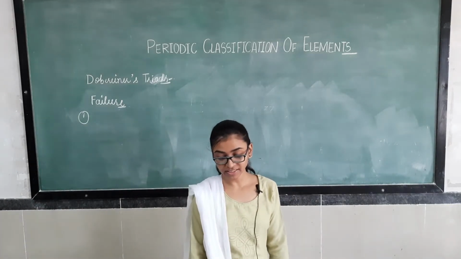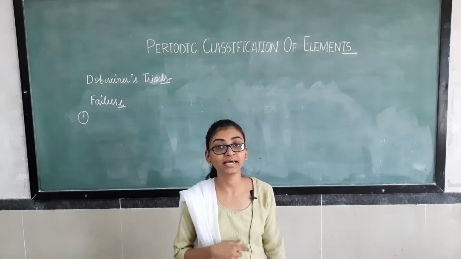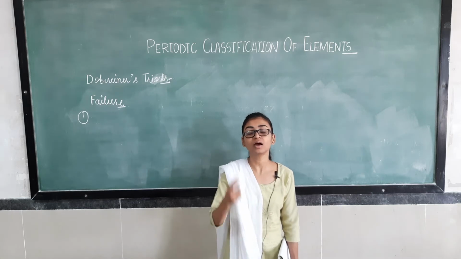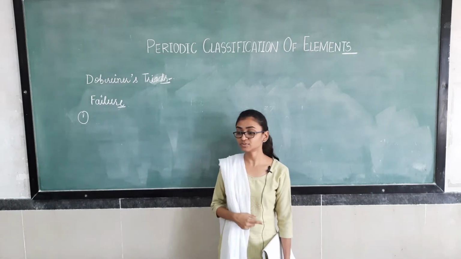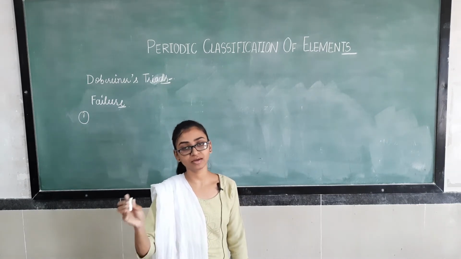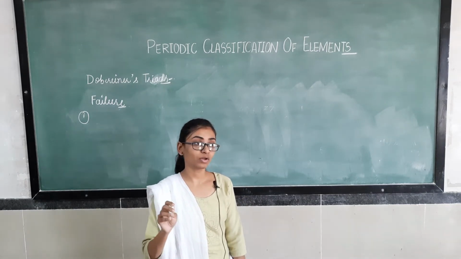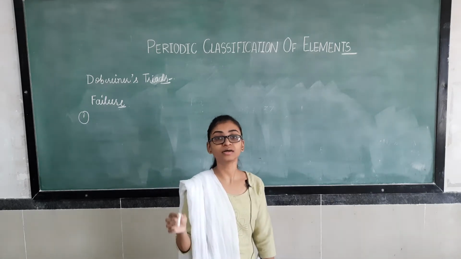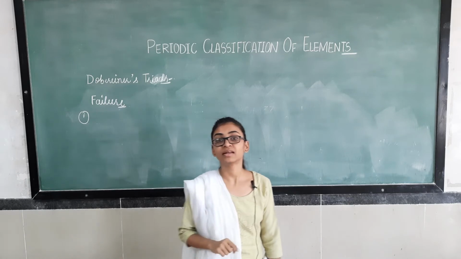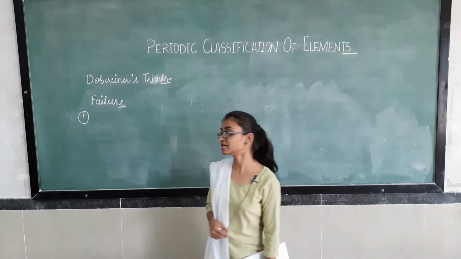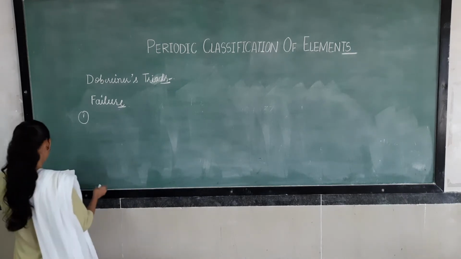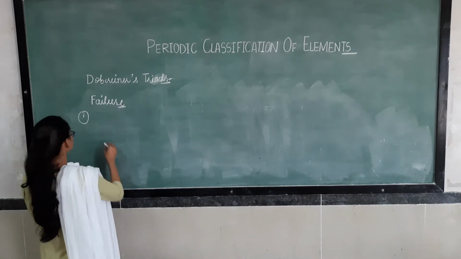Means all the elements which were known at that time, he was not able to keep in one periodic table. This was the major failure, because only a few elements he was able to keep in triad form, because all the atomic weights do not equal the average atomic mass of the two elements, right and left. So he failed to keep all the elements in triads.